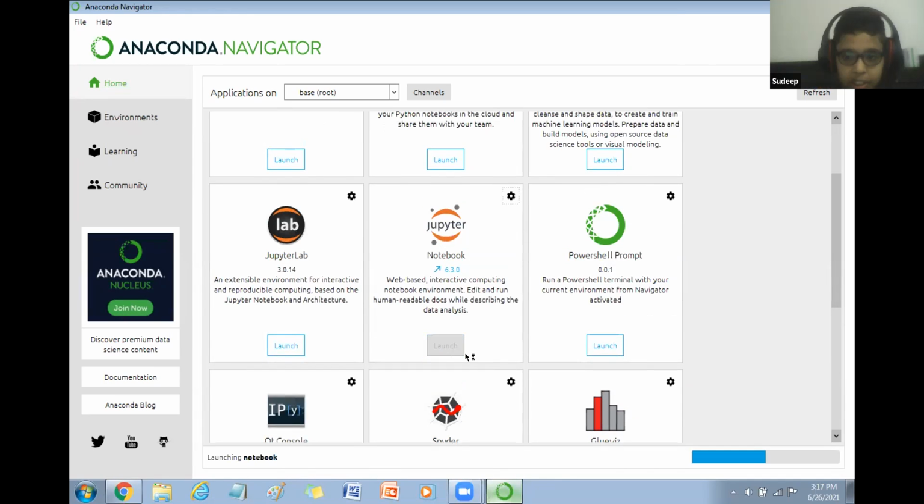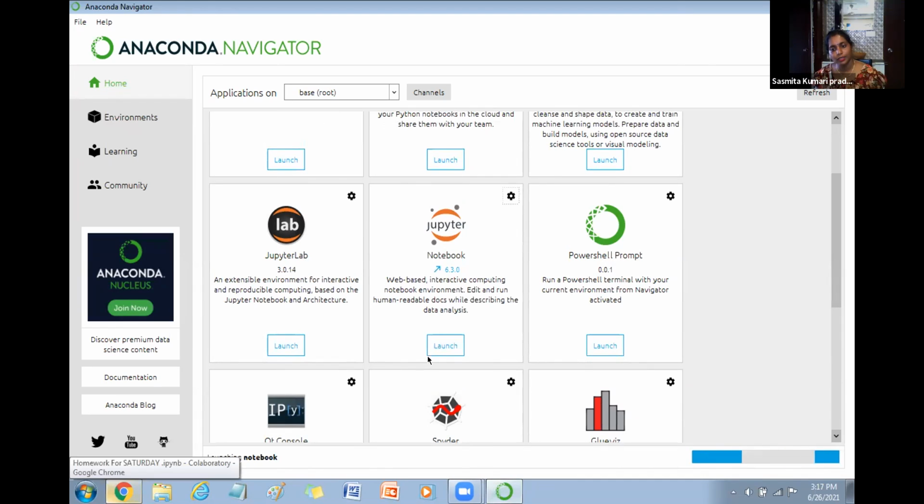I'm launching this, but it doesn't launch. Double click, it will open. Just scroll down. Otherwise, from Start, it is there. Another point is there, Jupyter Notebook. You can get it from there. Two options are there.